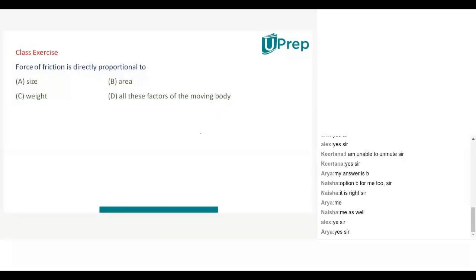Force of friction is directly proportional to force of friction only. It is not static, it is not anything, just a force of friction. Tell me: size, area, weight, all these factors of the moving body. D, all these factors of the moving body.